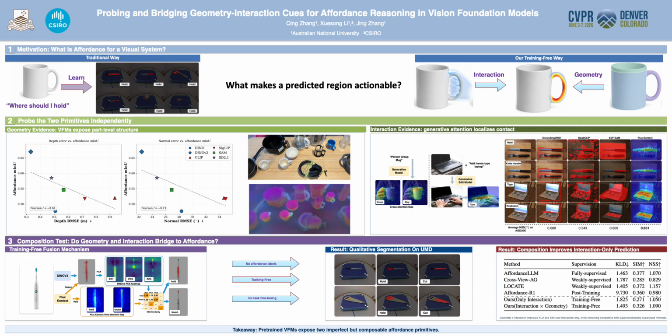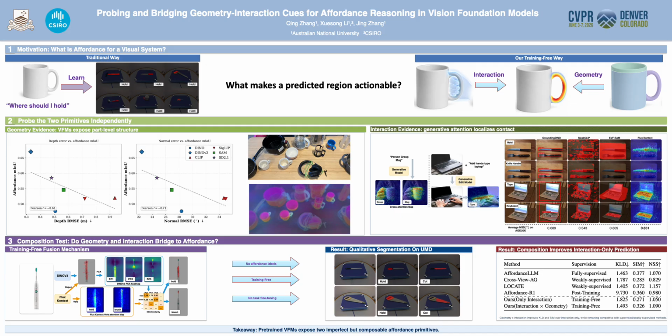Next, we probe interaction. Our hypothesis is that generative models, especially image editing or image generation models, learn action-object interaction priors because they need to synthesize plausible interactions. We analyze verb-conditioned attention in FLUX Context. The qualitative examples show that verb attention highlights plausible contact regions for actions such as holding or typing.